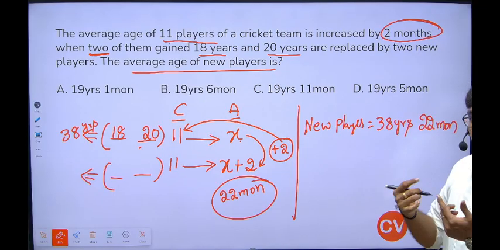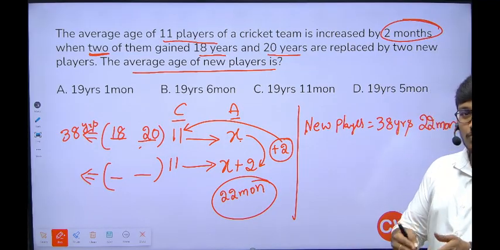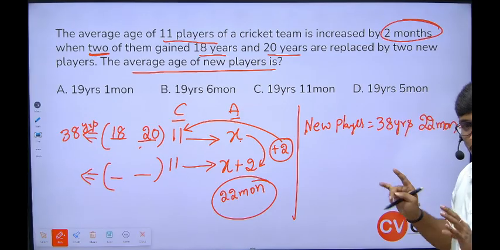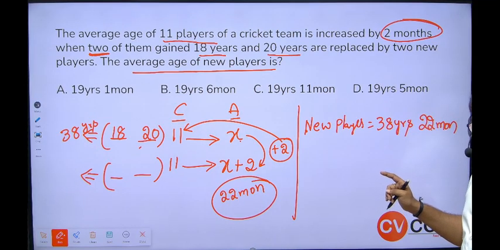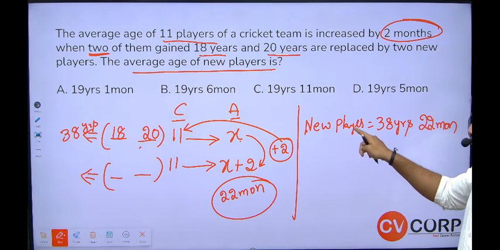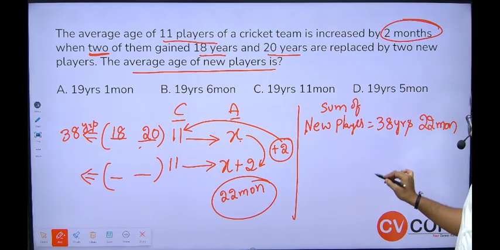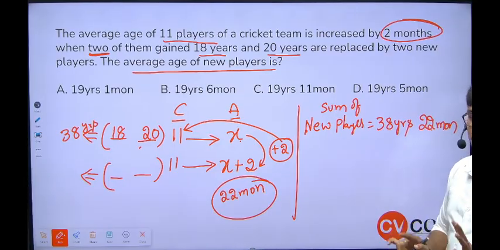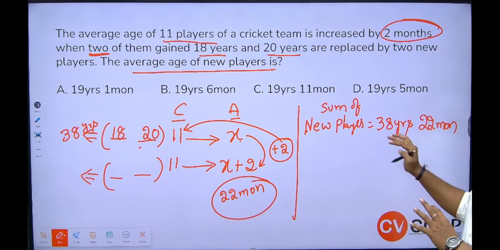Or also you can say, if they ask you what is the sum of the new players' ages, the sum of the two new players' ages is 38 years and an extra 22 months. Or also, 22 months forms 1 year plus 10 months, right? So the sum of the new players' ages is 38 years 22 months or 39 years 10 months. Both are the same, because 22 months means 1 year 10 months, right? You can see it in your cases.